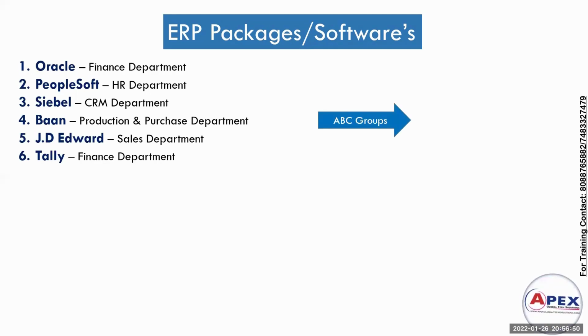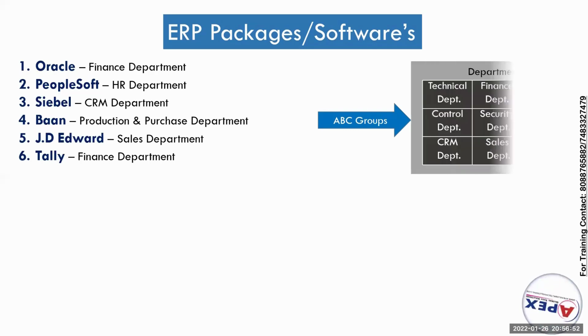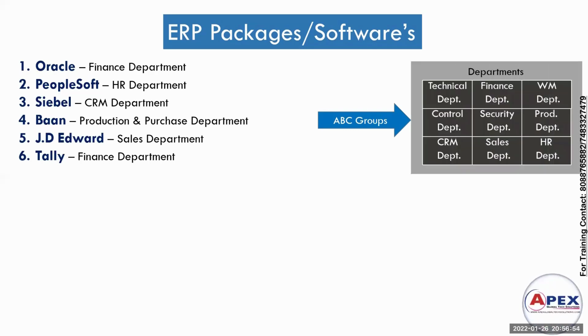Fine. Consider ABC group of company is having multiple departments, right? Here I have mentioned a few. I am explaining you the existing ERP software, not SAP. Forget about SAP. Suppose ABC group of company is having multiple departments, like technical department, finance department, production department, HR, sales department, CRM.